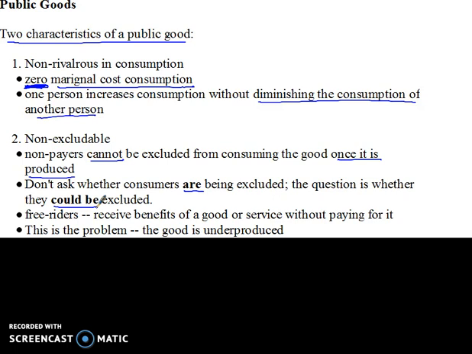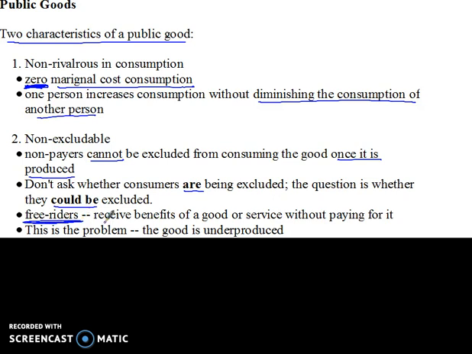I gave the example in the previous video of local TV stations, not cable. Once they send their signal out into the airwaves, they cannot prevent the non-payers from enjoying the good. These non-payers, who just put their antenna up and watch the local news, are what we call free riders.